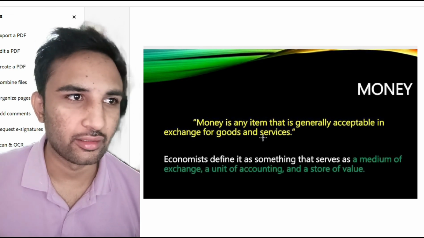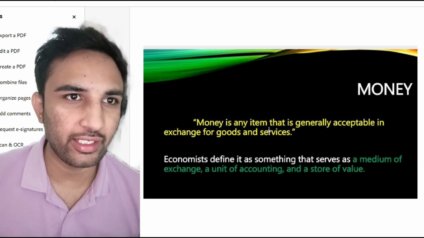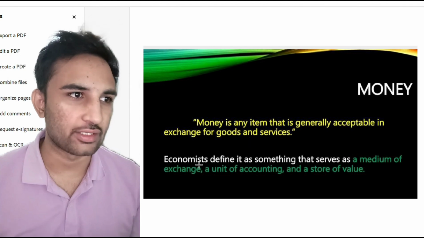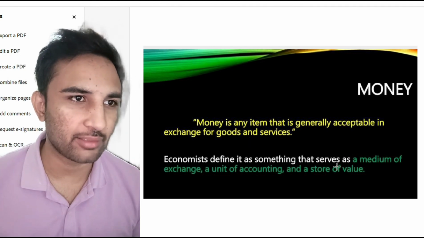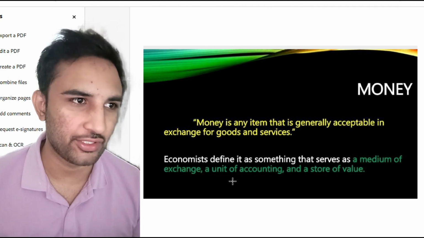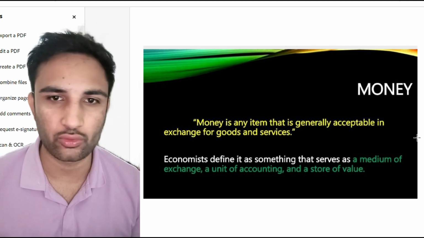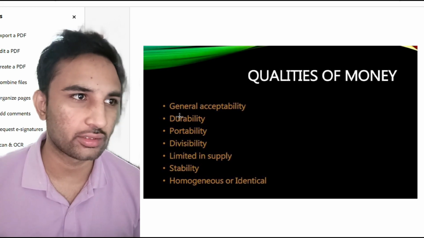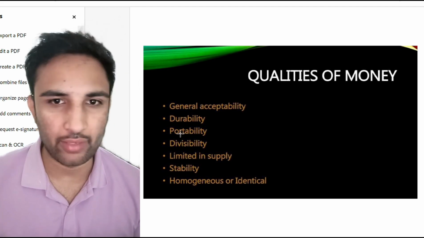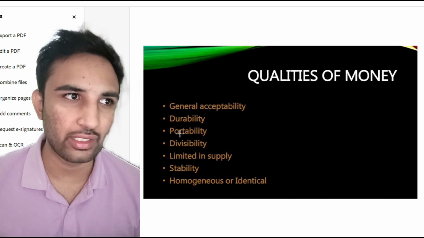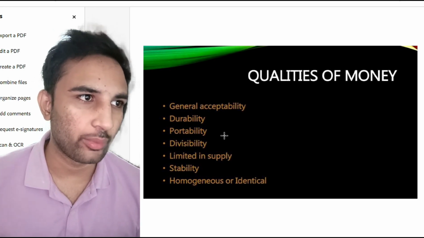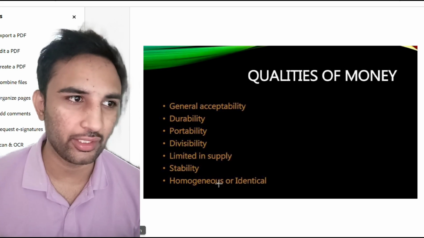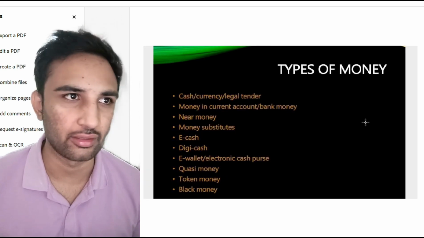Money is any item that is generally acceptable in exchange for goods and services. Economists define it as something that serves as a medium of exchange, a unit of accounting, and a store of value. Qualities of money: general acceptability, everyone will accept money, durability, portability, divisibility, limited in supply, stability, and homogeneous or identical.